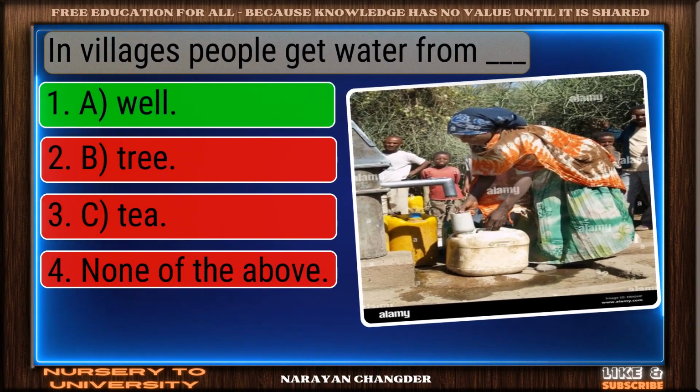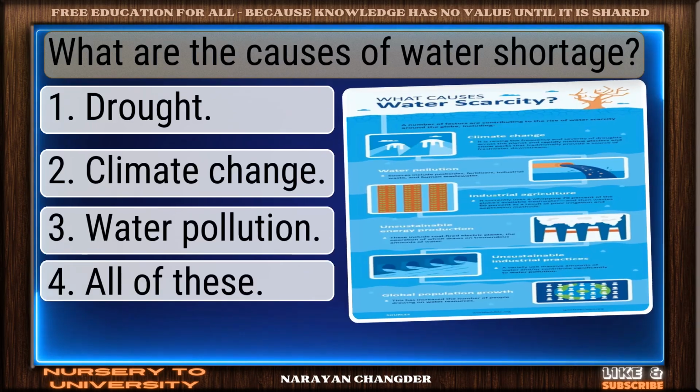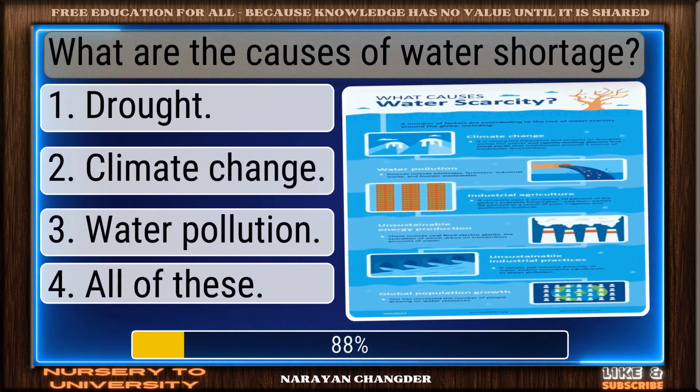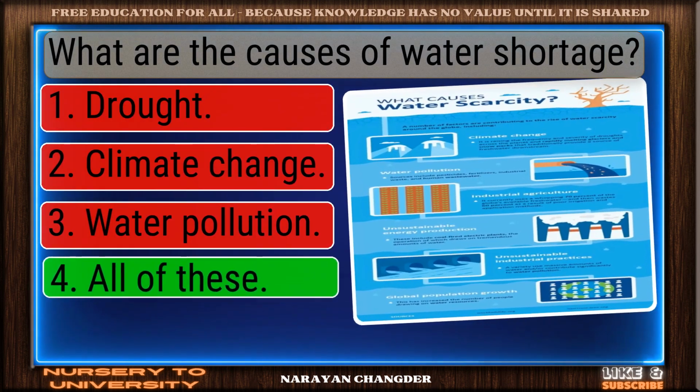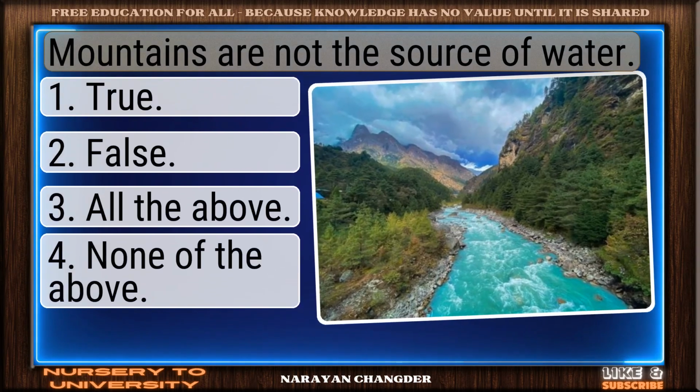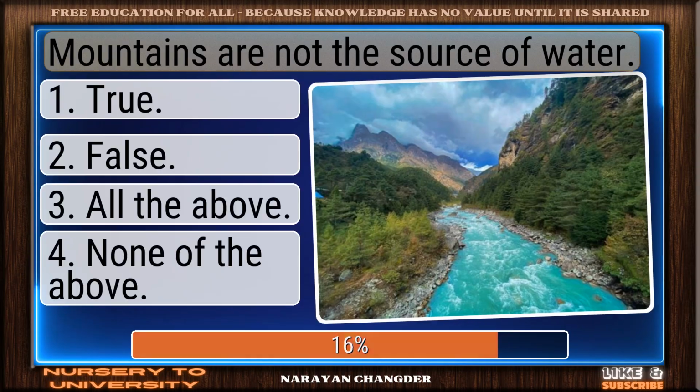You chose A well, and it is correct. What are the causes of water shortage? Sharp thinking. All of these is the right choice. Mountains are not the source of water.